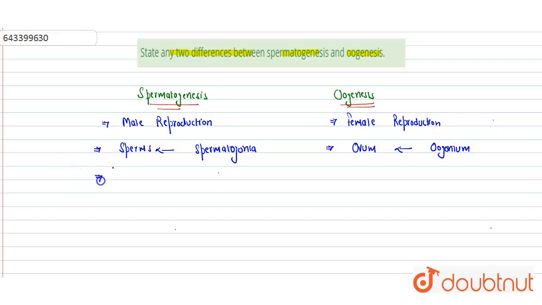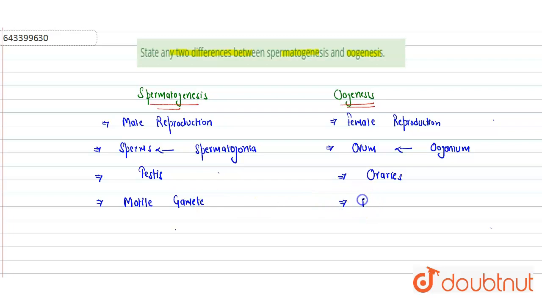As it is a part of male reproduction, it occurs in the testes. Oogenesis occurs in the ovaries of the female. Spermatogenesis results in the formation of motile gametes. As we all know, sperms are motile gametes, having movement.